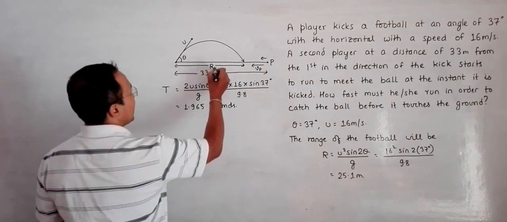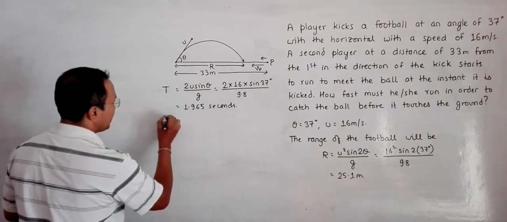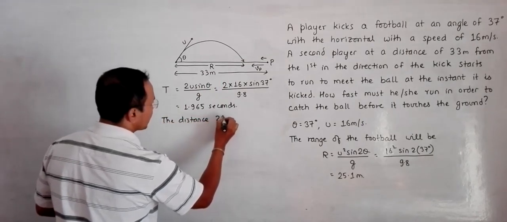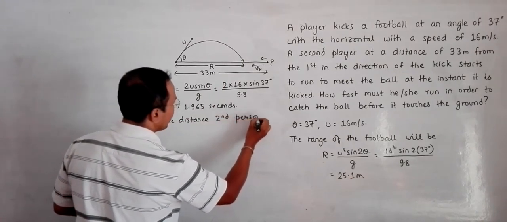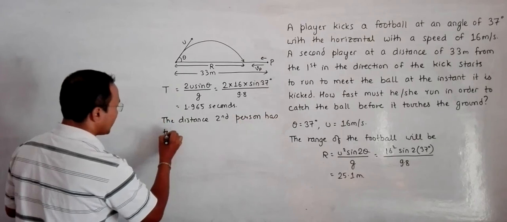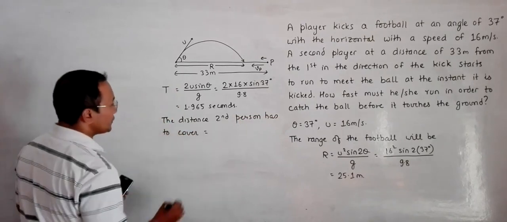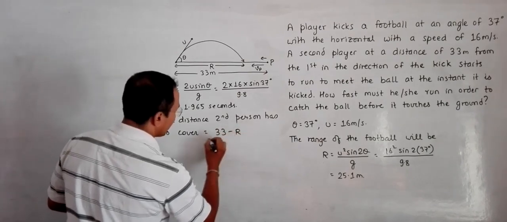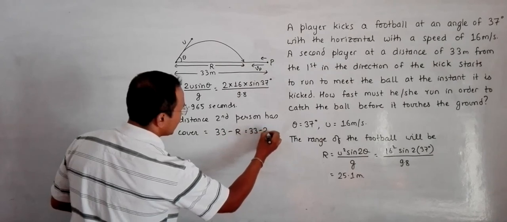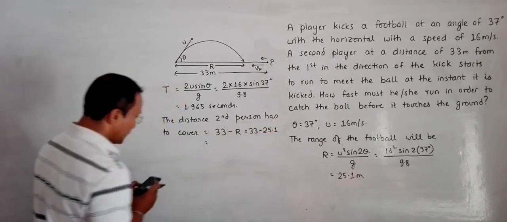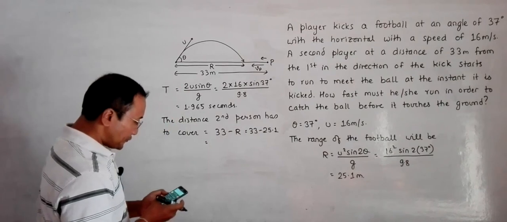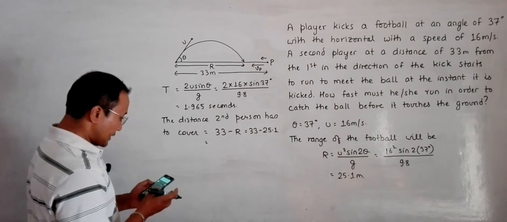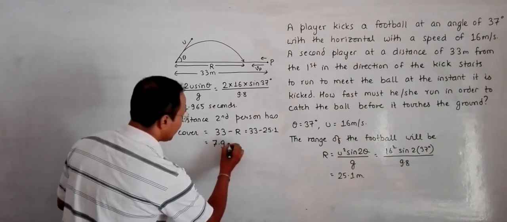So now we have this 25.1, so let us find the distance the second person has to cover. It is 33 meter minus this range, equal to 33 minus 25.1, so this distance will be equal to 7.9 meters.